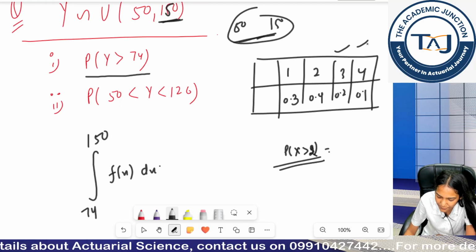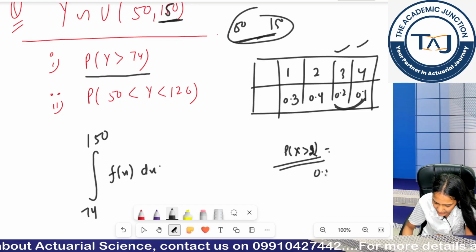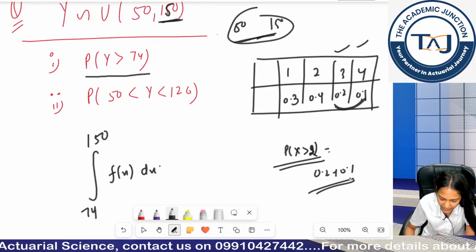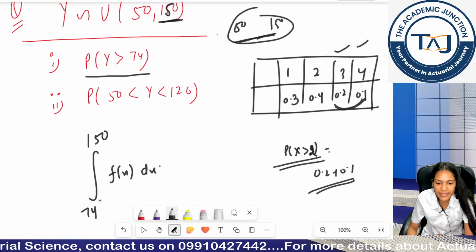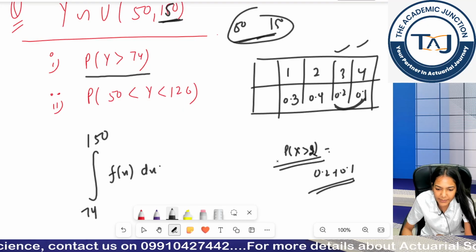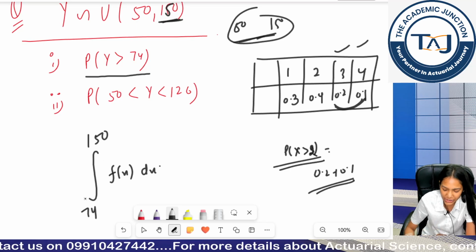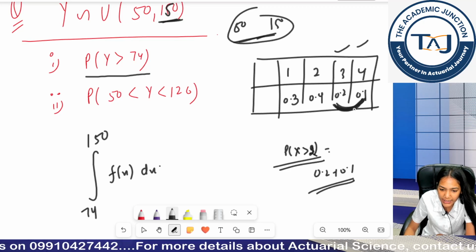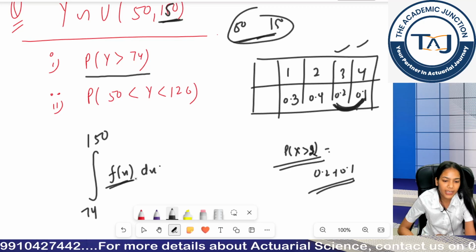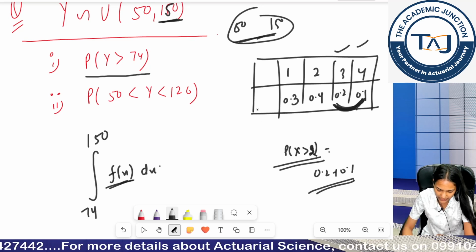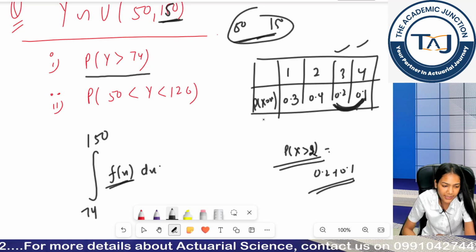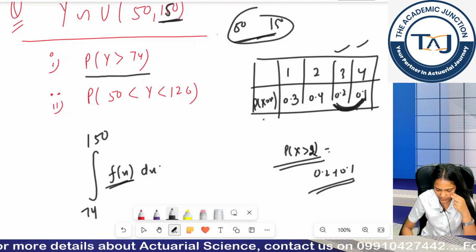We have 3 and 4, so we will add these probabilities, right? But here there can be infinitely many cases, so it is not feasible to add every single point. That's why I am using integration. Here I was adding the probabilities, now I am integrating the PDF probabilities basically. This was the probability x is equal to x, right? Clear?